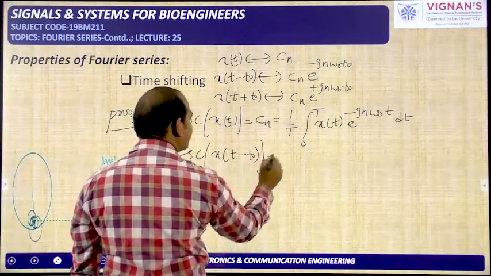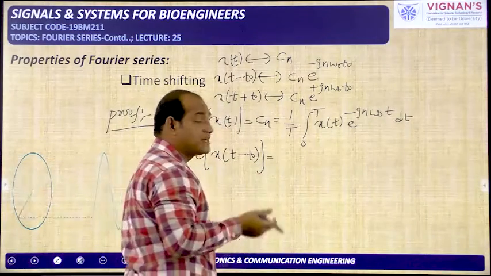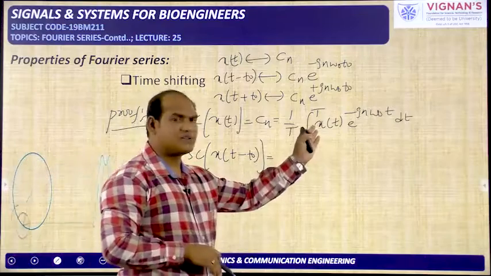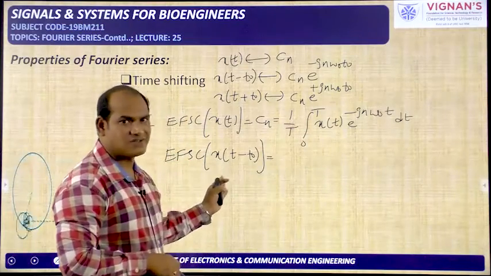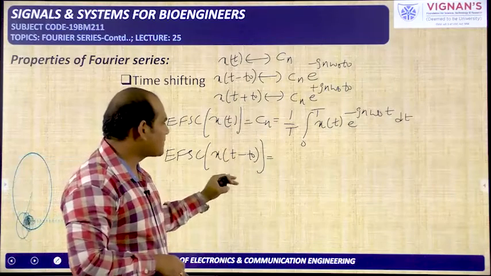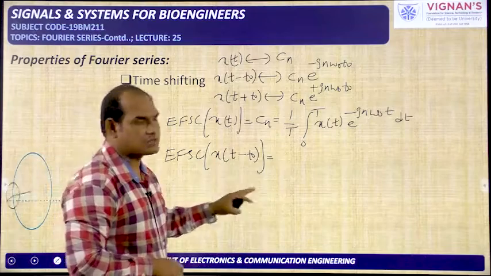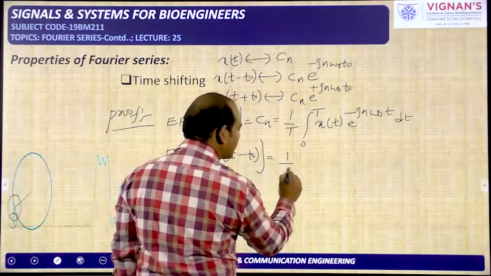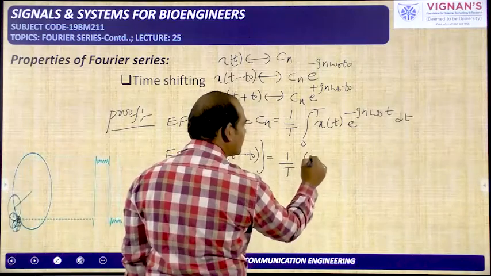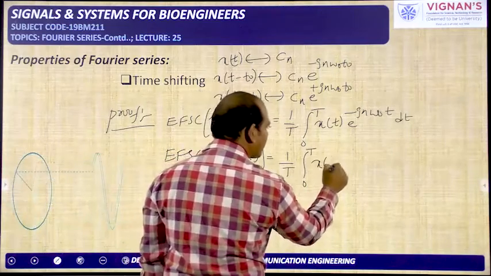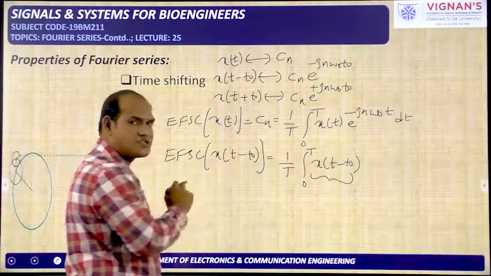Next, we need to find the exponential Fourier series coefficient for the signal x of t minus t naught. Because of the shifting, the time period will not be affected. Whatever time period x of t has, that is capital T, the same time period is available for x of t minus t naught also, and the same omega naught. So it is 1 by T, integral over the time period, x of t minus t naught.